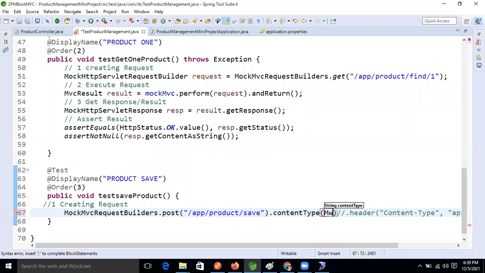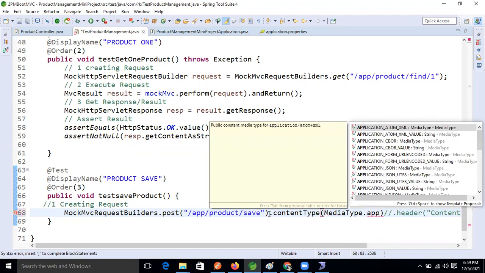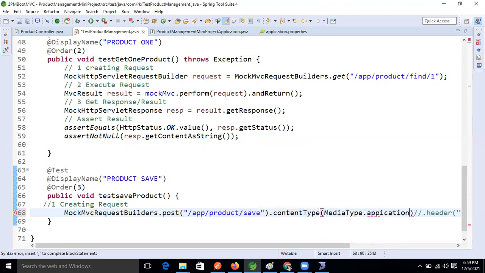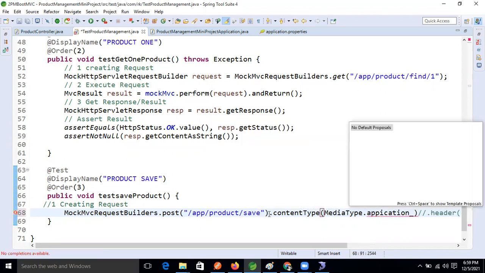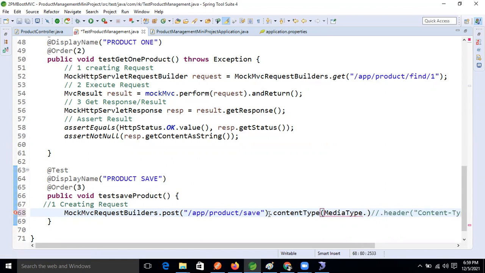So MediaType dot APPLICATION_JSON, application underscore JSON. Like this we are specifying now, guys.